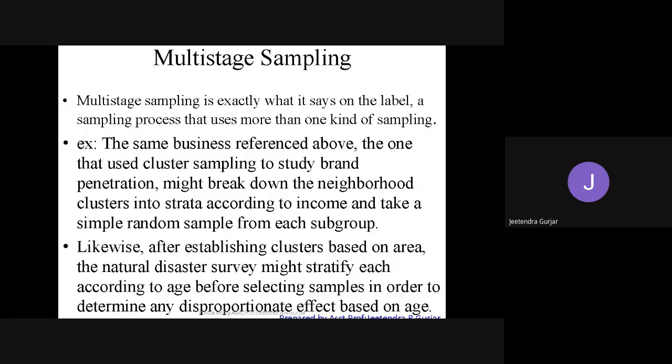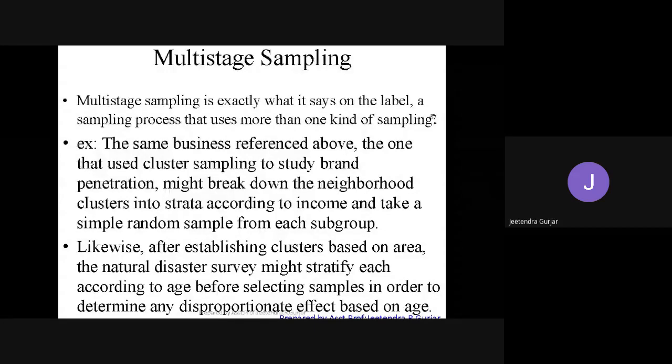Then the cluster sampling was removed and they went for group sampling. And in recent days you can see this is simple random sampling, meaning they distribute to all, that is 18 plus people will also get the vaccine. So this is how they come up with the sampling, students.